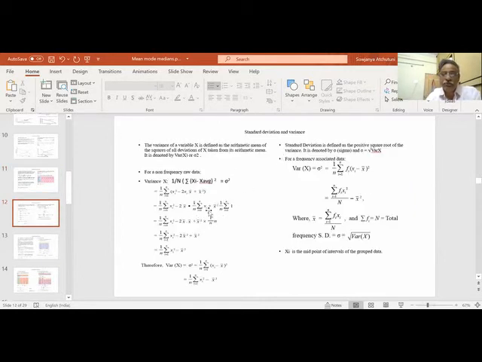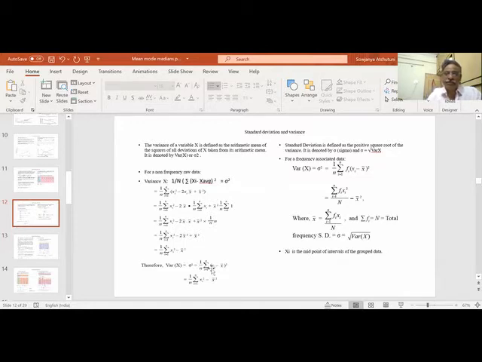So in such a group, sigma xi by n is nothing but x bar, so x bar into x bar is 2 x bar square. So sigma xi square by n minus 2 x bar square plus x bar square. Here sigma 1 is n. X bar is fixed, not varying, so I have taken x bar outside. Sigma 1 from 1 to n is n: 1 plus 1 plus 1 up to n. N gets cancelled out. It becomes x bar square. So minus 2 x bar square plus x bar square will give minus x bar square. So the variance formula is sigma xi square by n minus x bar square.